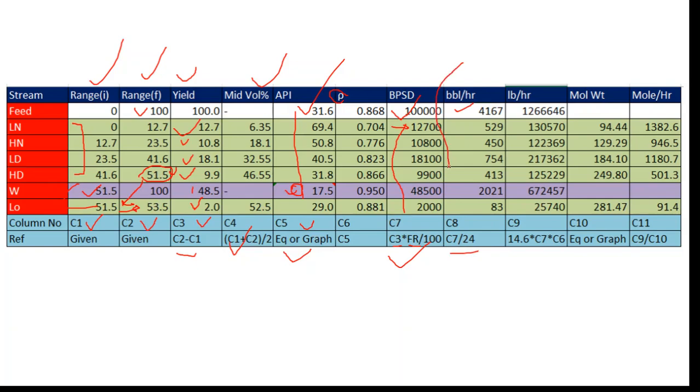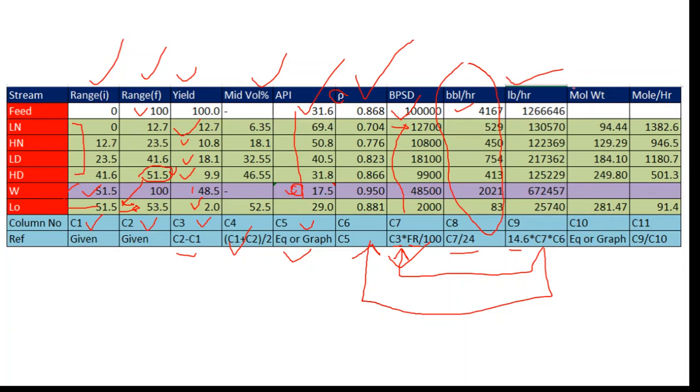So this is our first answer. We need the material balance calculation in terms of barrels per hour. The second is the pounds per hour. I have discussed the equation: 14.6 multiply by the specific gravity, multiplied by one more term, that is the BPSD, this one. So you will get the pounds per hour, simple.